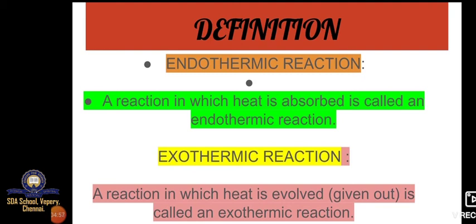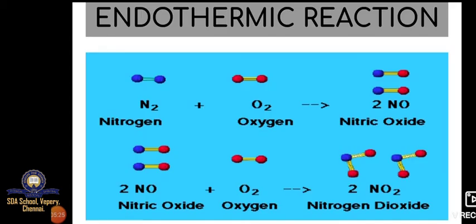Next, exothermic reaction. A reaction in which heat is evolved, that is, given out, is called an exothermic reaction. Exit means comes out. So when the reaction is taking place, we can feel heat, and the heat comes out. It is called an exothermic reaction.